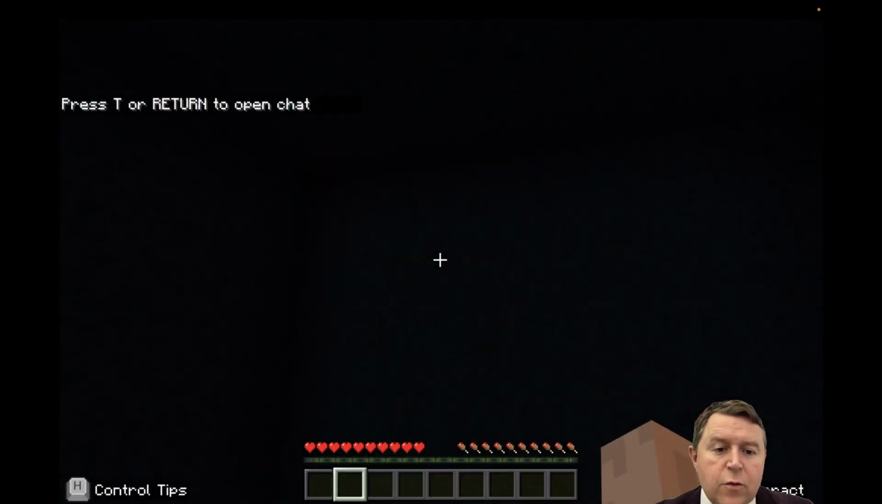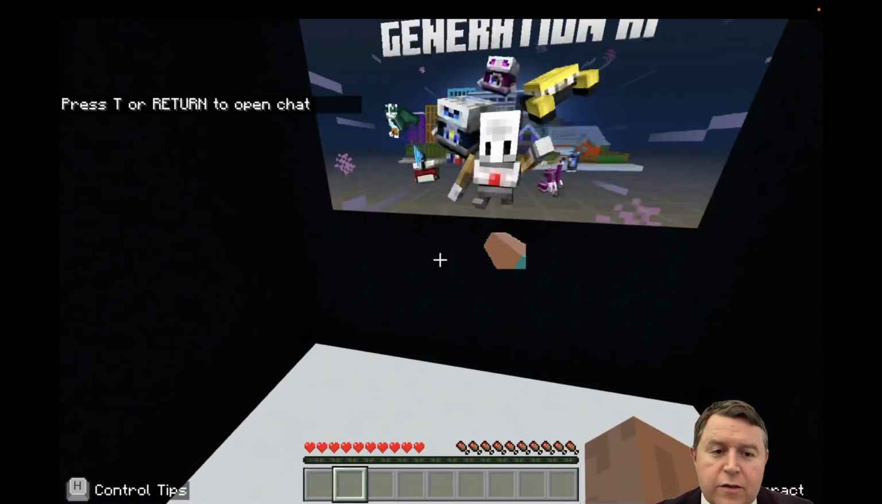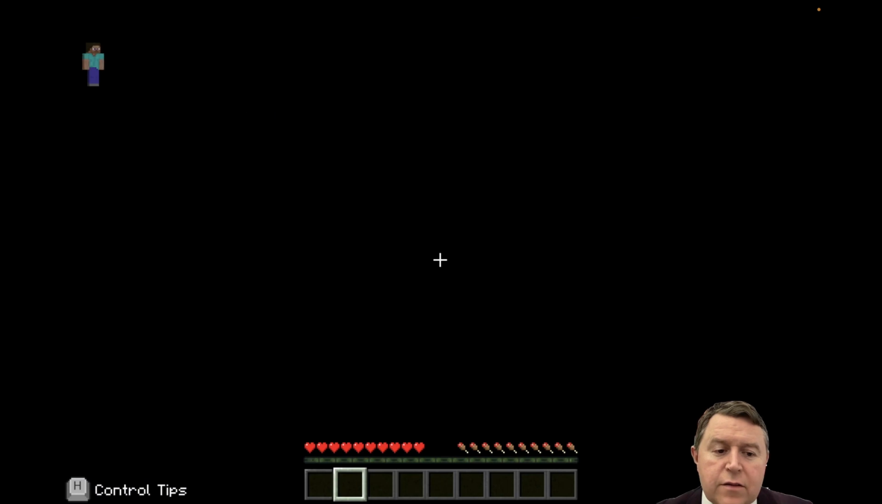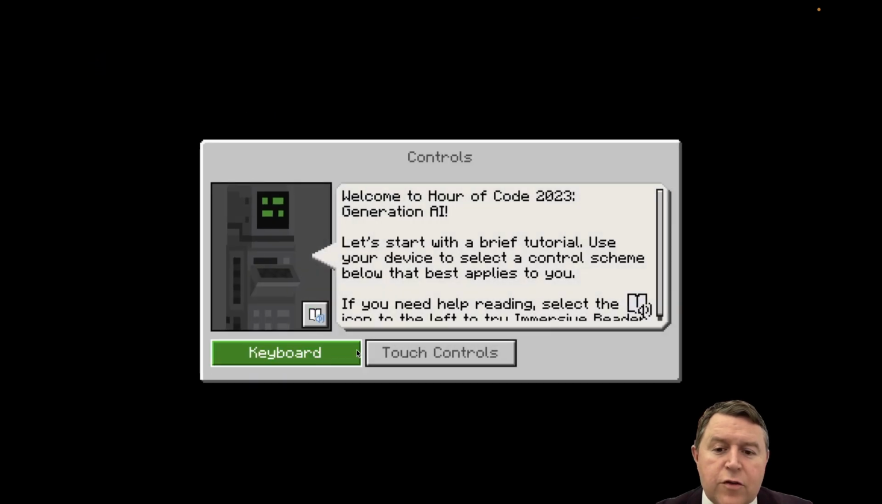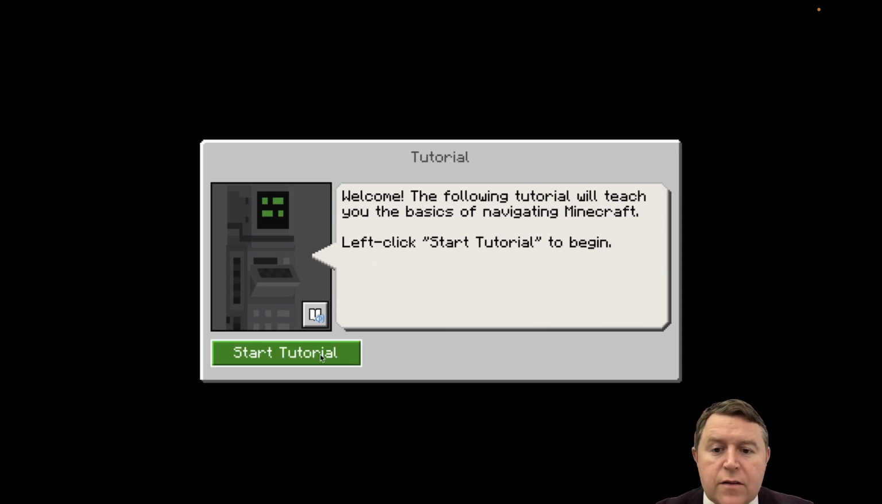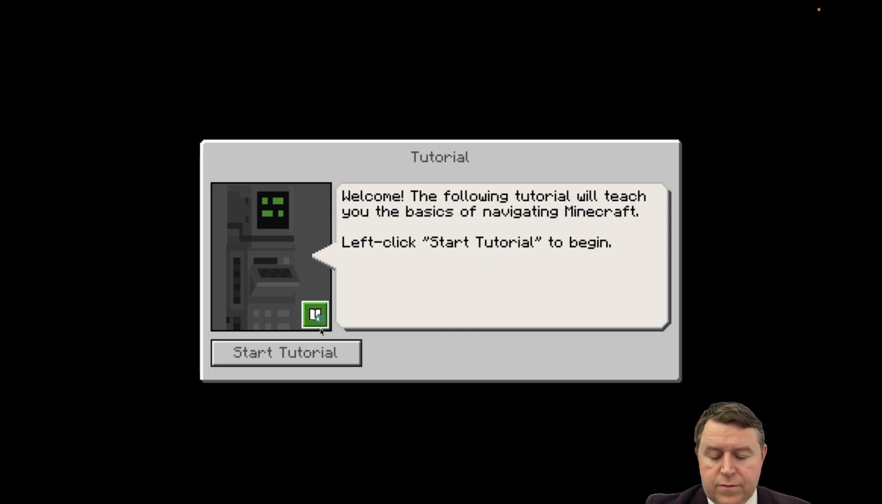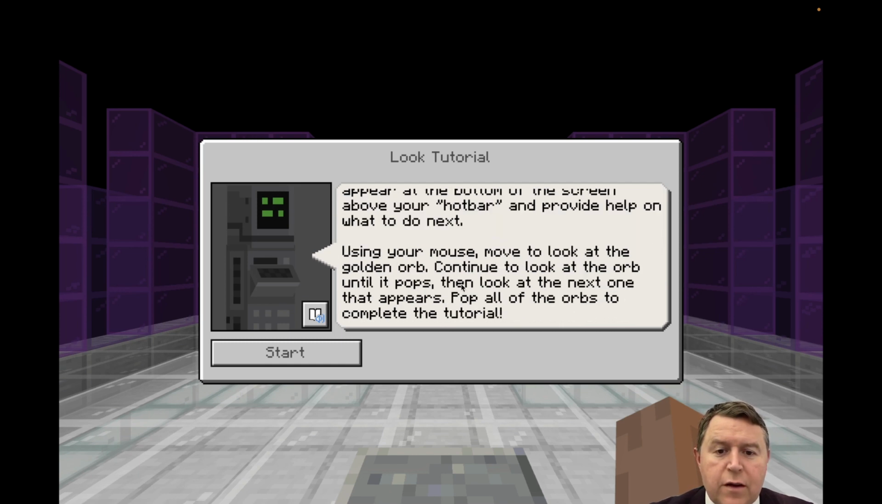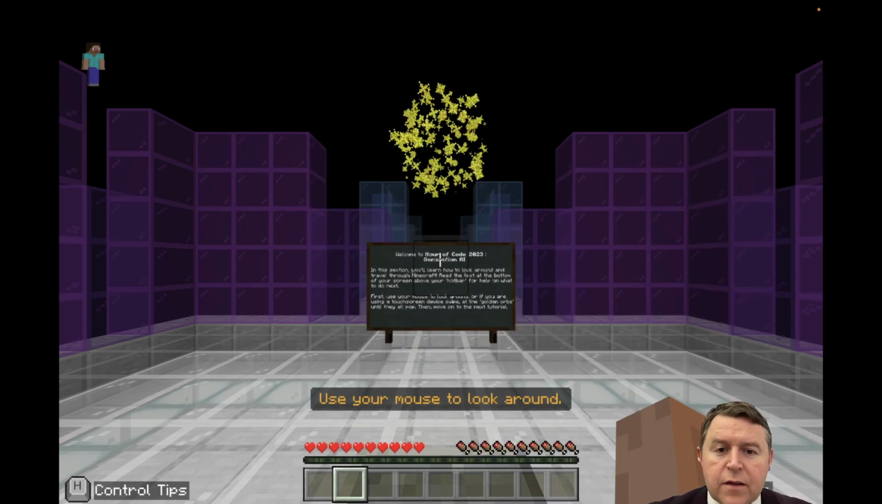Okay, so we're in like a virtual, dark room, and it wants us to click here, so let's do that. I think we're going to use keyboard for mine, but if you're on an iPad you can use touch controls. And we're going to start the tutorial. So welcome to the look tutorial. If you've used Minecraft before, this is pretty straightforward, but we have to do it quickly. This will help you get used to it. Move your mouse around to look at the golden orb. So hit start. There we go, there's the golden orb.